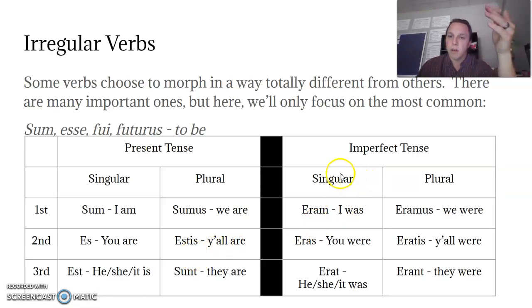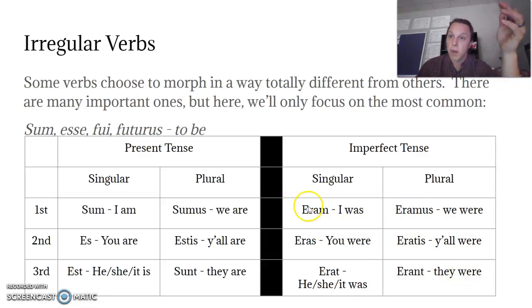Then we get to move over to the imperfect tense. Now, with all the other imperfect tense verbs, we've seen BA to tell us it's imperfect, but here you will see a lack of BA. You'll see eram, eras, erat, eramus, eratis, erant. I was, you were, he was, we were, y'all were, they were.